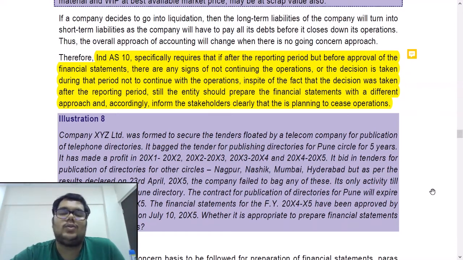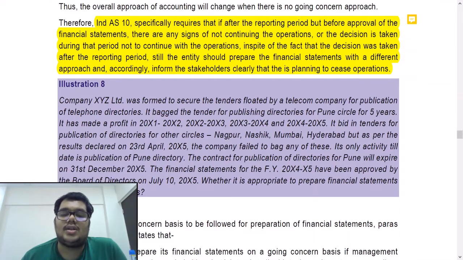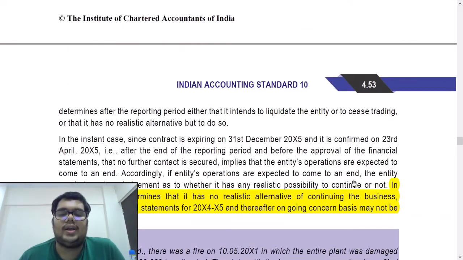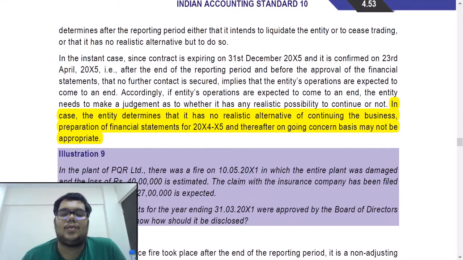So basically, if you try to analyze the points that they have given in this example, you can see that the going concern is under threat and the company may no longer be a going concern after the results that have been declared on 23rd April X5. Accordingly, this will be an adjusting event and the financial statements should not be prepared on going concern basis. You can read the highlighted part. In this case, the entity determines that it has no realistic alternative to continuing the business. Preparation of FS for X5, X4 and thereafter on going concern basis may not be appropriate.